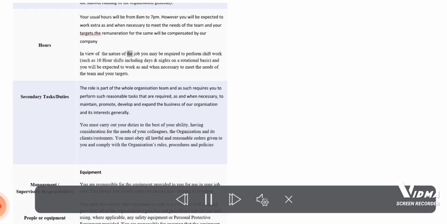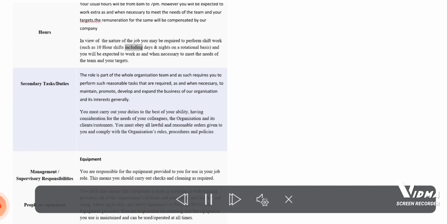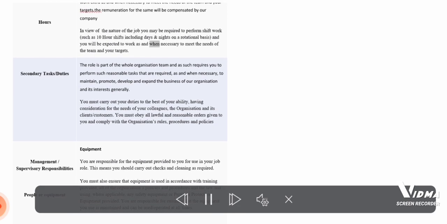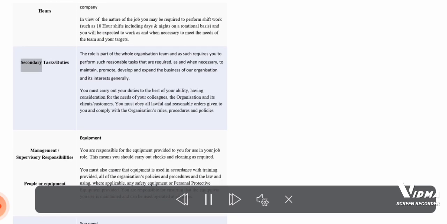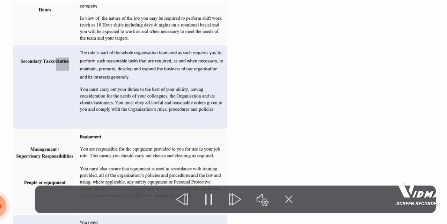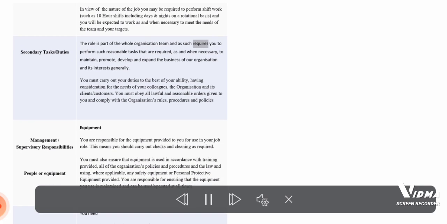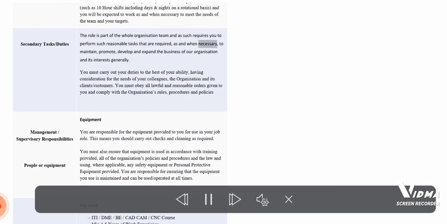In view of the nature of the job, you may be required to perform shift work such as 10-hour shifts including days and nights on a rotational basis, and you will be expected to work as and when necessary to meet the needs of the team and your targets. Secondary tasks, duties. The role is part of the whole organization team and as such requires you to perform such reasonable tasks that are required, as and when necessary, to maintain, promote, develop and expand the business of our organization and its interests generally.